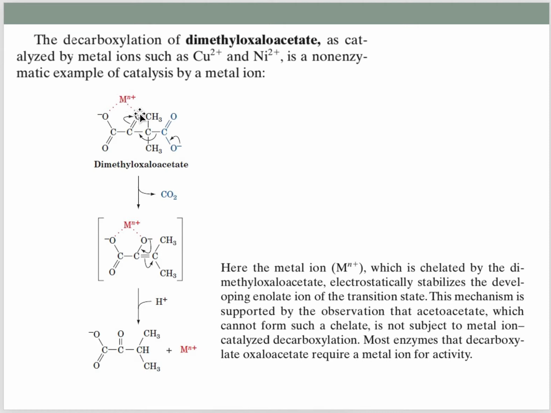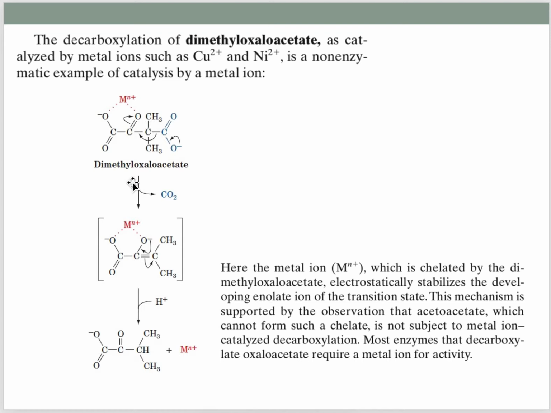When this bond formation occurs, electrons are necessary, because for bond formation they have to share electrons. So where does this electron come from? From this double bond. The double bond breaks down, and the released electrons help to form this bond. As this bond forms, it facilitates the breaking of this bond.